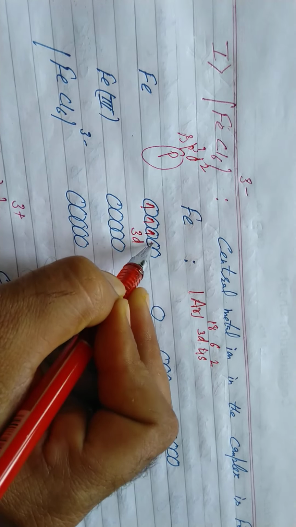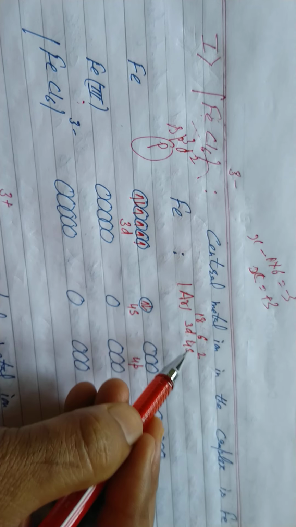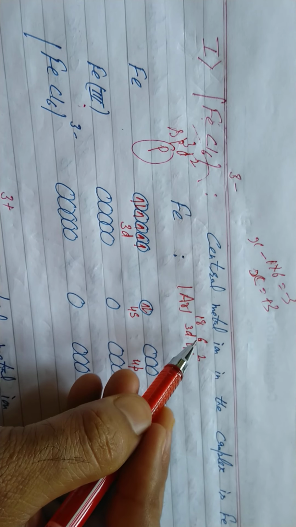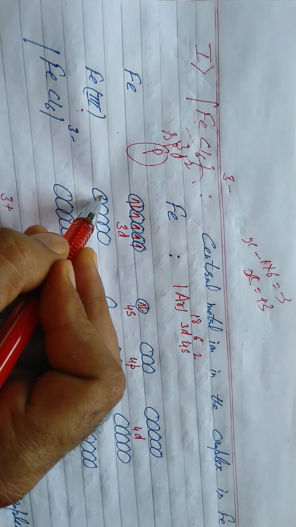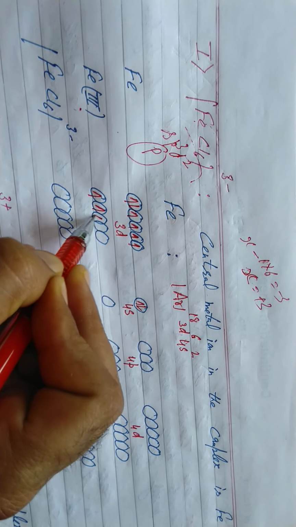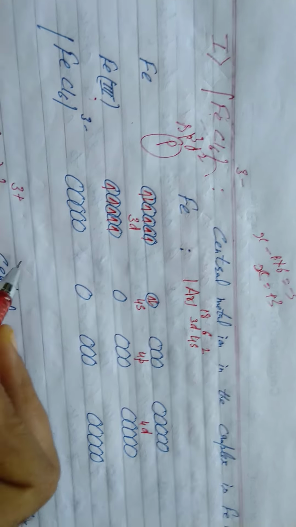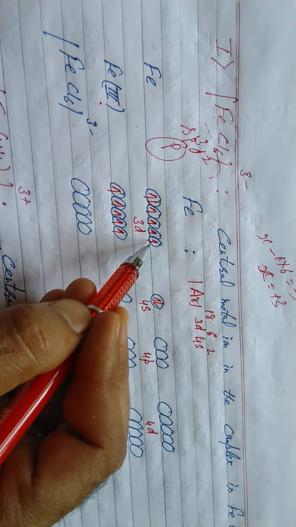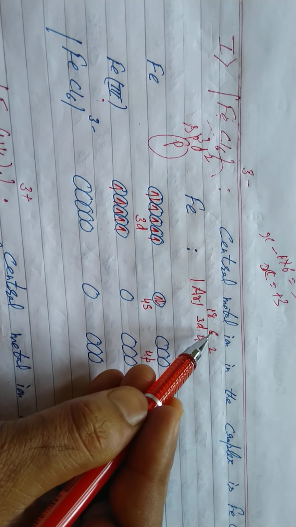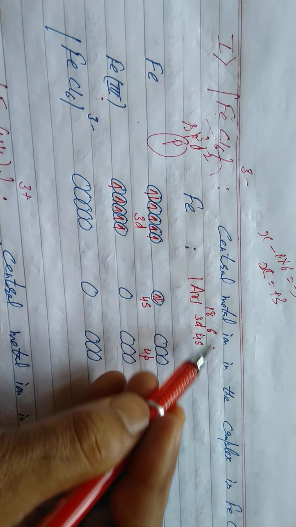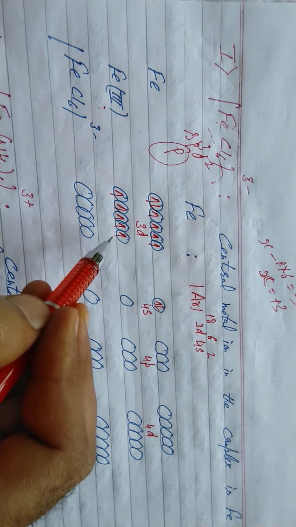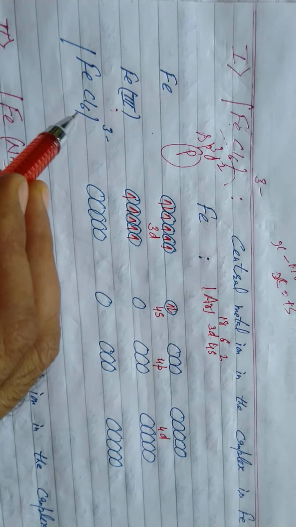How many electrons are there in the d subshell of the ferric ion? Fe3+, 3 electrons are removed, 2 from s and 1 from d. Now it becomes d5. But again we apply Hund's rule: at first 1, 1, 1, d5. Please don't remove the electron from this set. The electron is removed out of d6: 1 is removed from d and 2 from s, d5. Mention it in this way. Metal ion, and the third step is the complex.